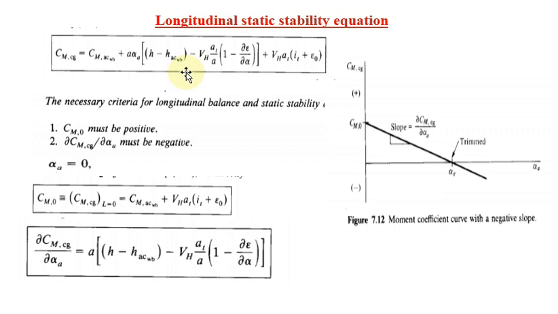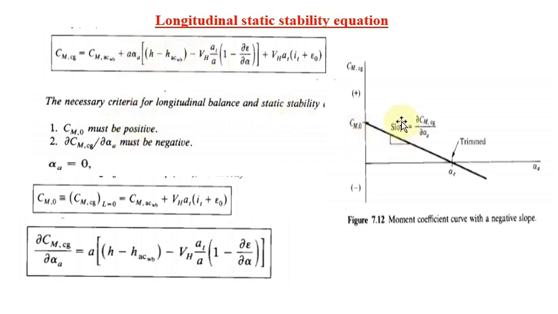Already we have the total pitching moment equation of the airplane. So we are considering the total pitching moment of the airplane. Then we need to implement the criteria we derived in the part 1 video. This criteria is essential to make the aircraft longitudinally statically stable. So we are going to implement these two criteria in the total pitching moment equation.